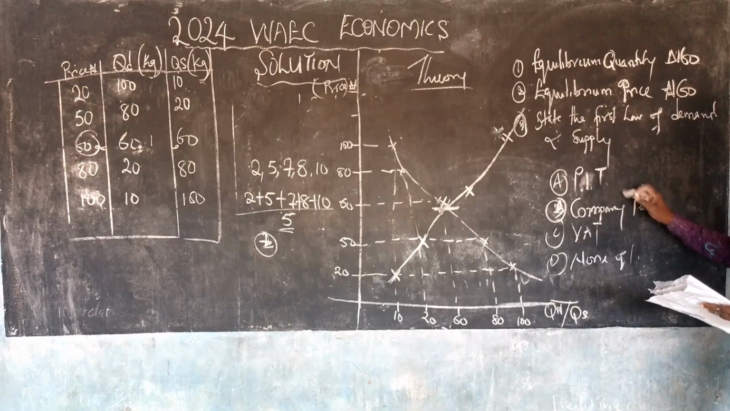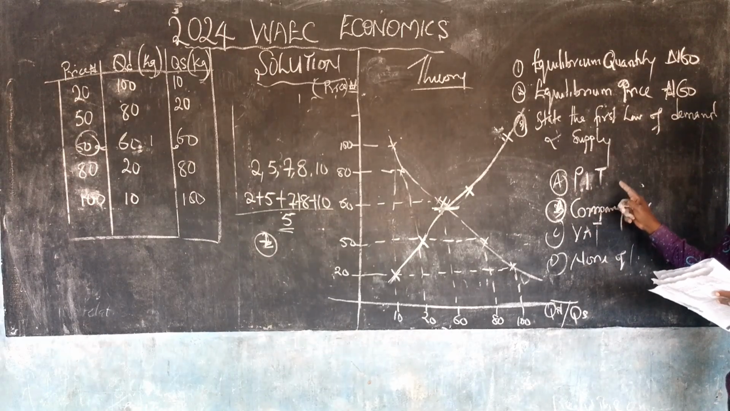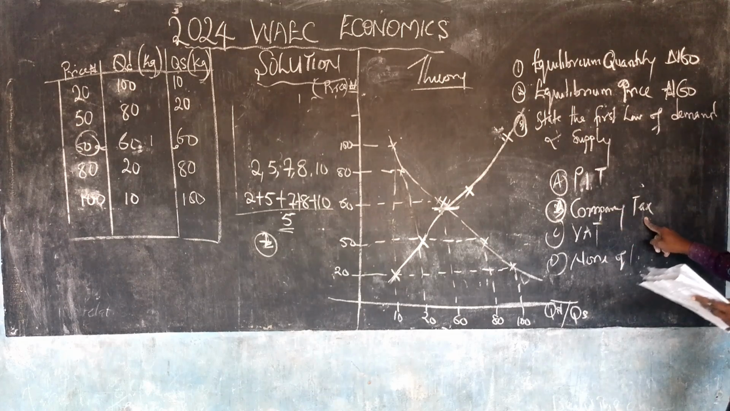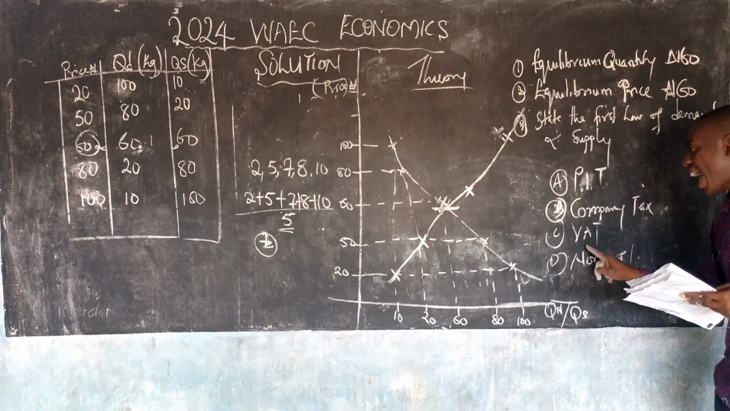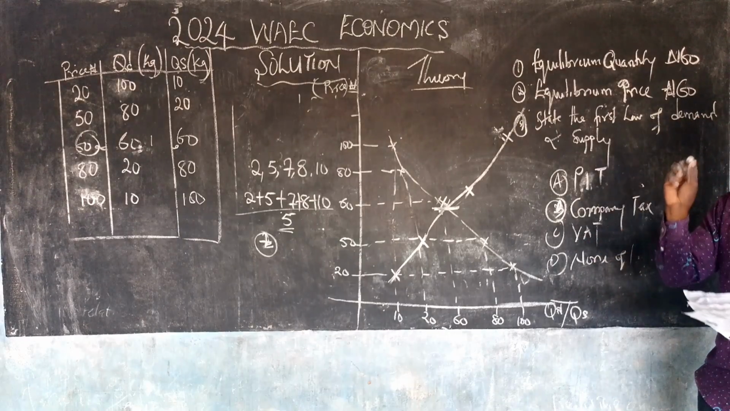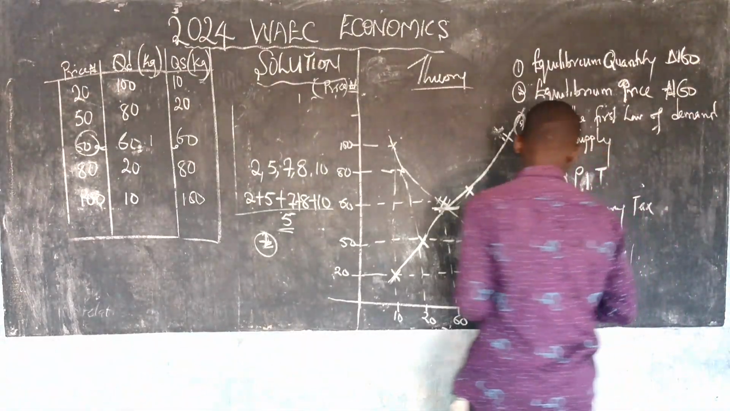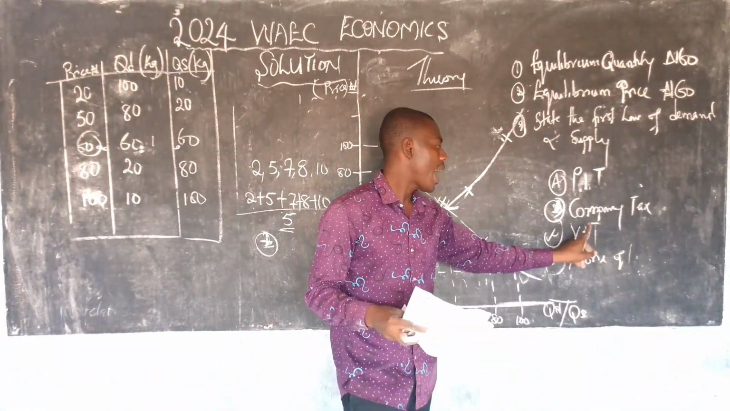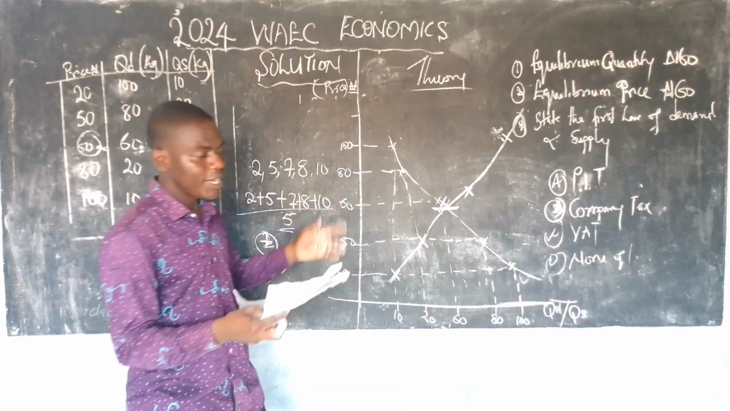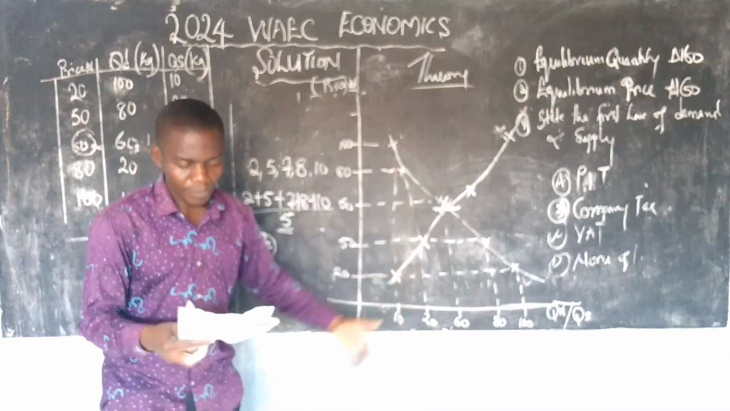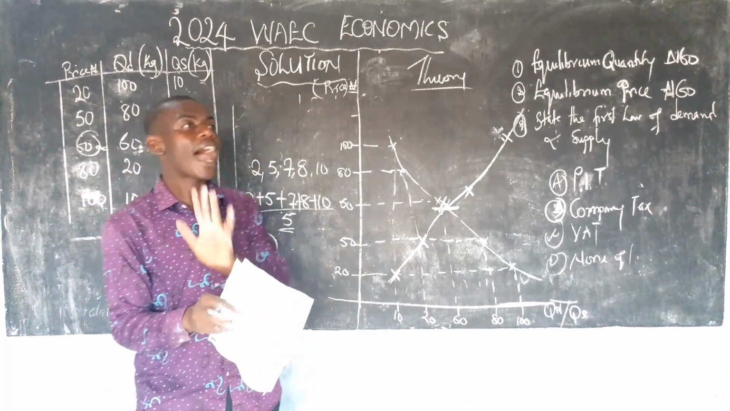They said an indirect tax. Personal income tax is a direct tax. Company tax is an example of direct tax. VAT, value added tax, is an example of indirect tax. Therefore, C is the answer. Hope you are following me. Value added tax is an example of indirect tax. Please, as we keep on going, you will understand that economics is as simple as ABC.